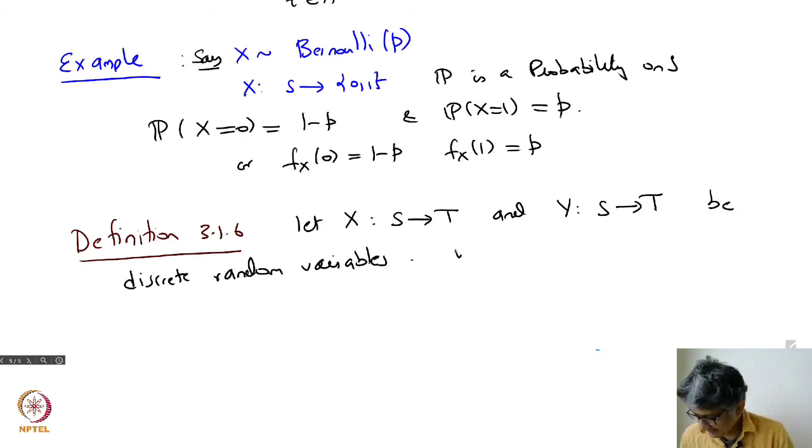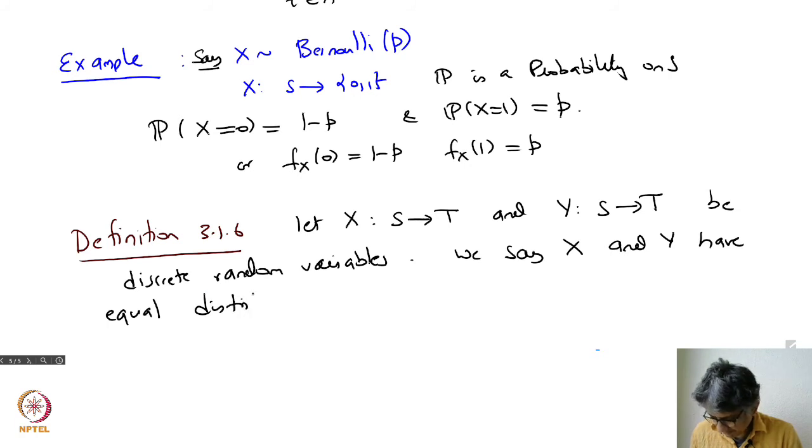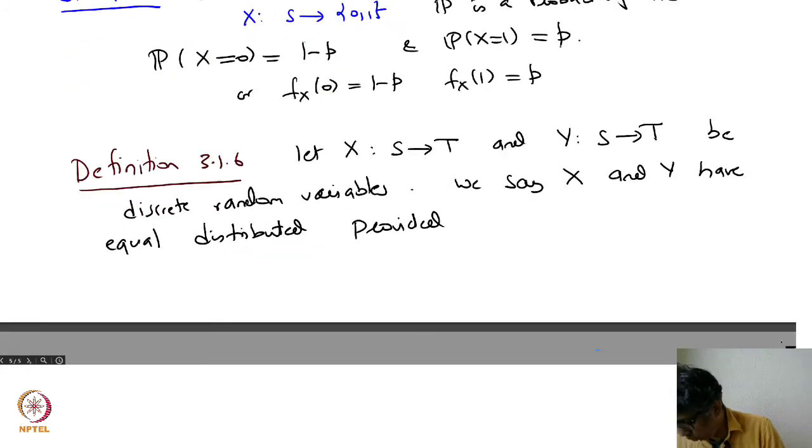We say X and Y have equal distribution provided they distribute the probabilities the same way.